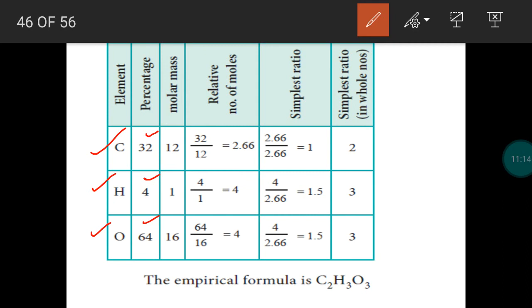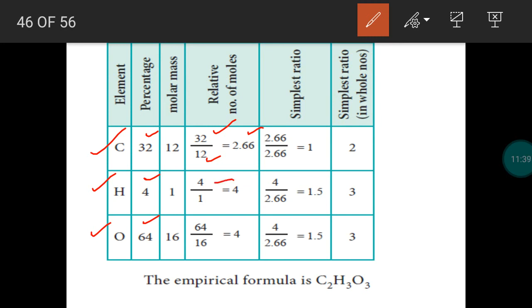So how can we calculate the number of moles? The formula to calculate number of moles is mass divided by molar mass. We know the mass of carbon is 32 gram, which is divided by the atomic mass 12. So we get the number of moles: 32 gram of carbon means 2.66 mole of carbon.